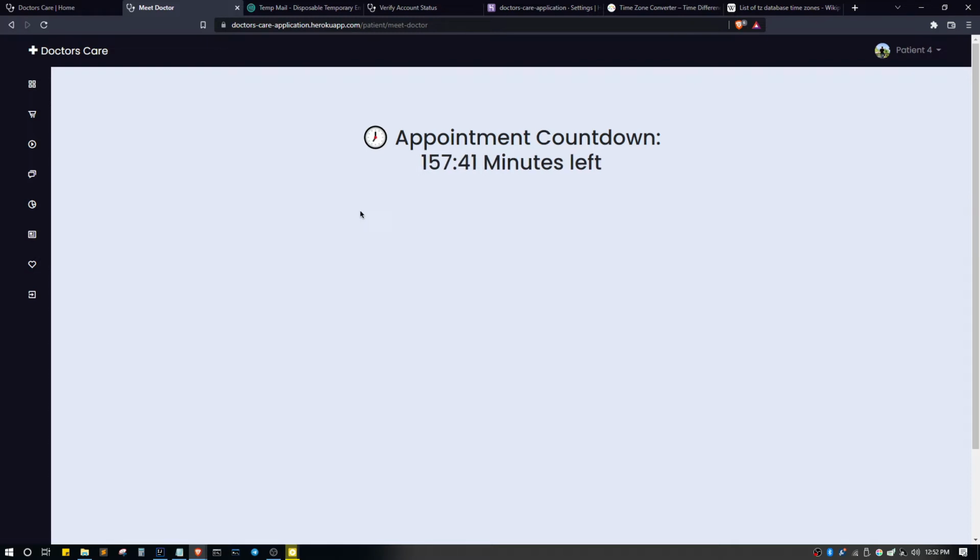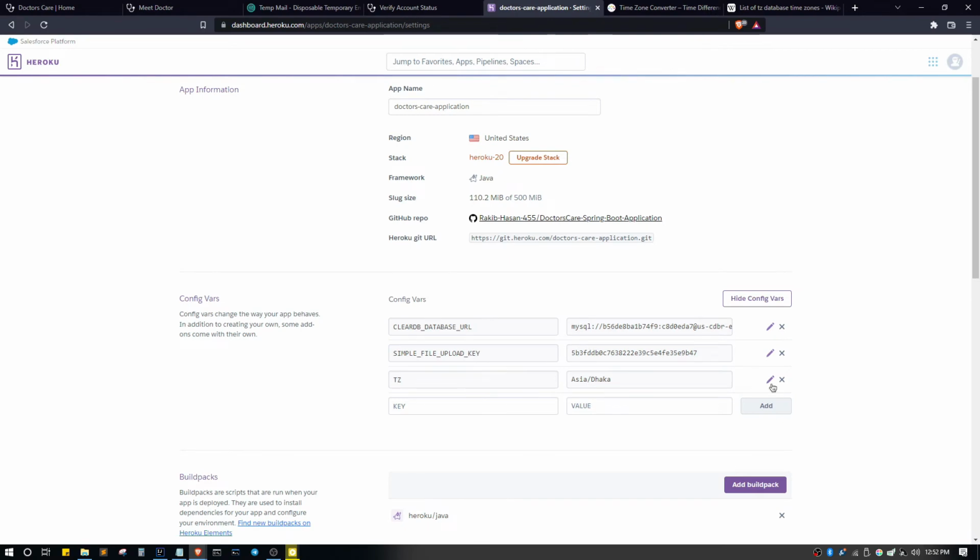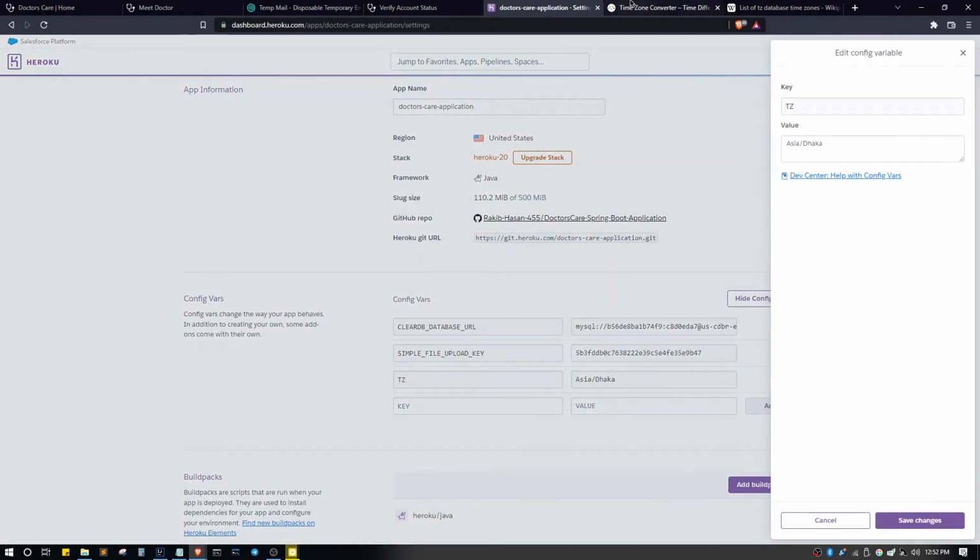I'm going to configure my Heroku server so that this time is set to the 3:30 p.m. range. Let's go to our Heroku server and change our time zone. I'll be fast forwarding it.